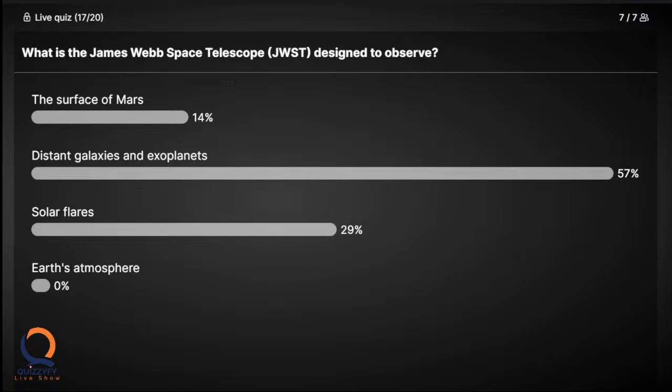Okay, let's see the correct answer. JWST is used to see the distant galaxies and exoplanets. That's the correct answer. 57% answered correctly. Let's move on to the 18th question.